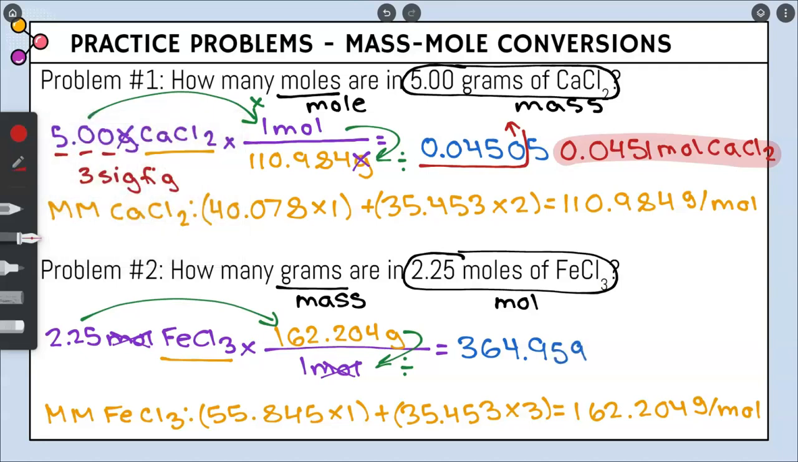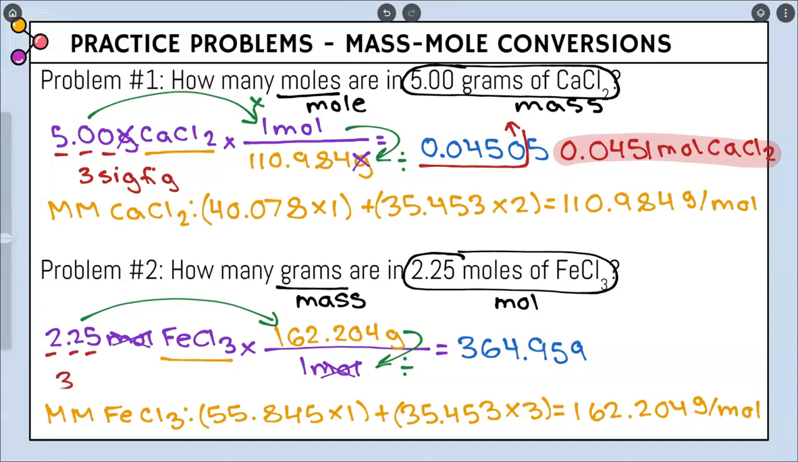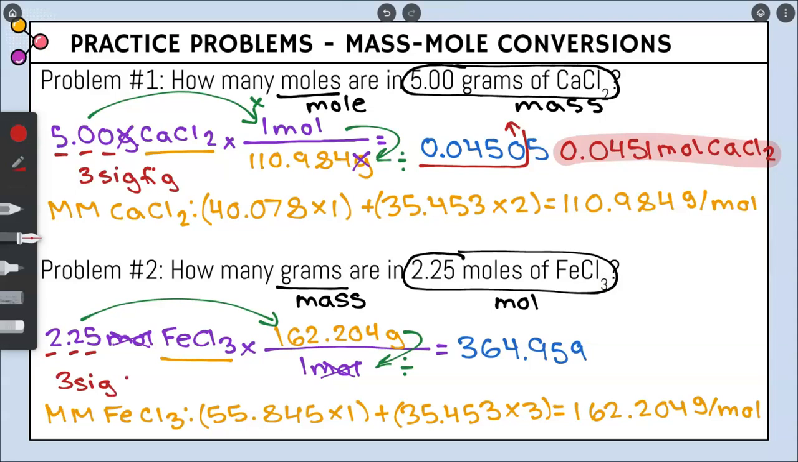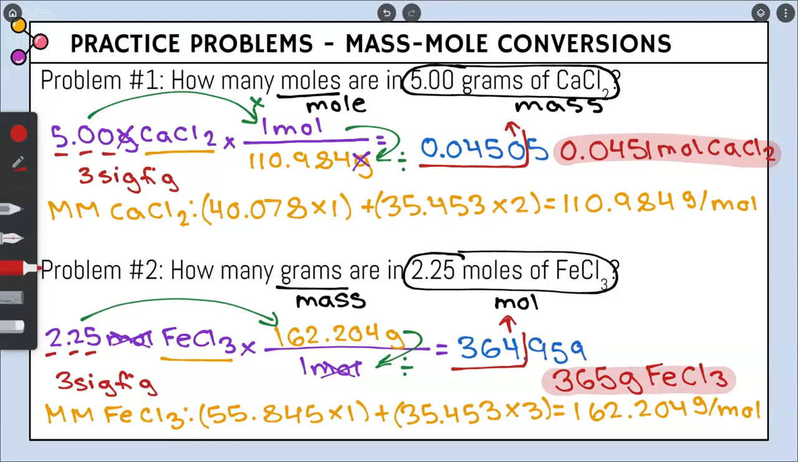The number of sig figs we start with should be the number we end in. We start with 3 sig figs, so we're going to end in 3 sig figs. The 9 tells me the 4 goes up. So our final answer is 365. We're solving for grams of FeCl3. And that is your final answer for problem number 2.